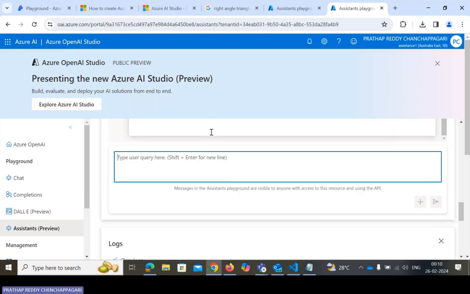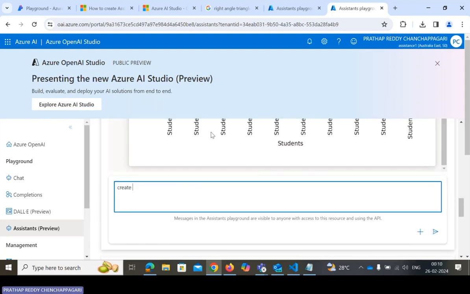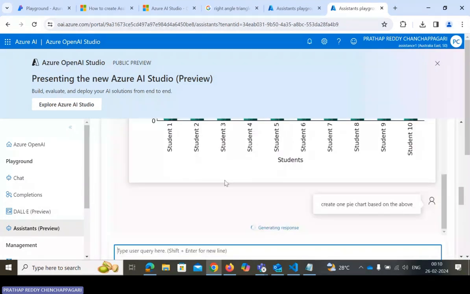I need to ask one more question, like create a pie chart based on the data. That's why I manually entered the data, so that it will create it. Like that, you just ask the particular model. You need to upload some extension files. We already discussed that we have 20-plus extension files to upload in this model. We upload the data, and then it will generate the best visualization based on this.